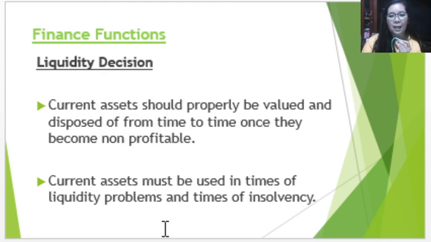So current assets should properly be valued and disposed from time to time once they become non-profitable. So this is especially, for example, in our receivables, these should be turned and collected.